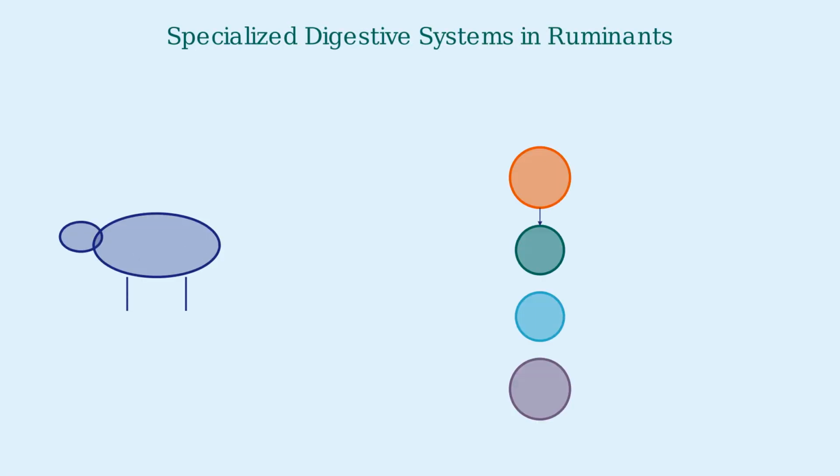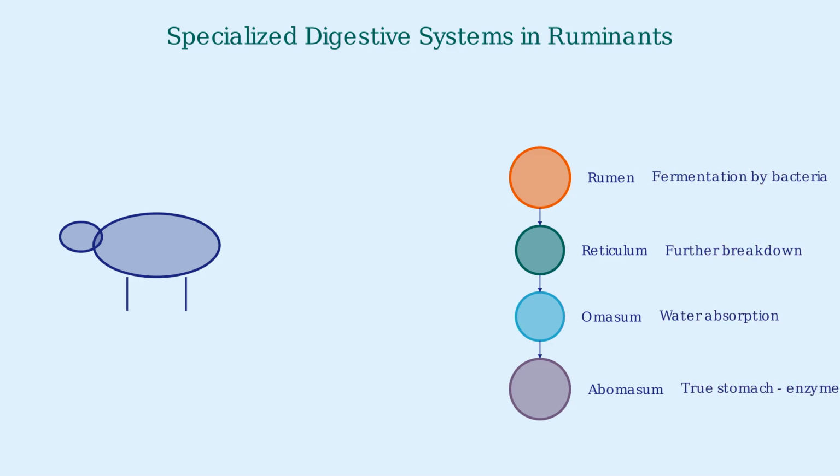Ruminants like cows have evolved a specialized multi-chambered stomach that allows them to extract nutrients from plant material that other animals cannot digest. The first chamber, the rumen, contains billions of microorganisms that ferment cellulose in plants. This is followed by the reticulum, omasum, and finally the abomasum. Each chamber has a specialized function. The rumen ferments plant material, the reticulum further breaks down food, the omasum absorbs water, and the abomasum functions like a true stomach with digestive enzymes.